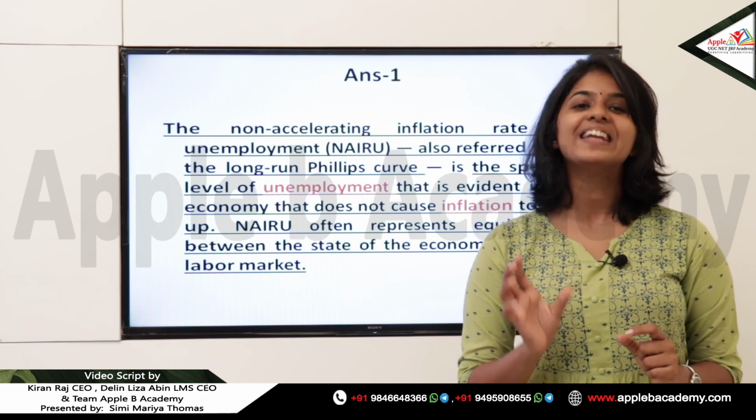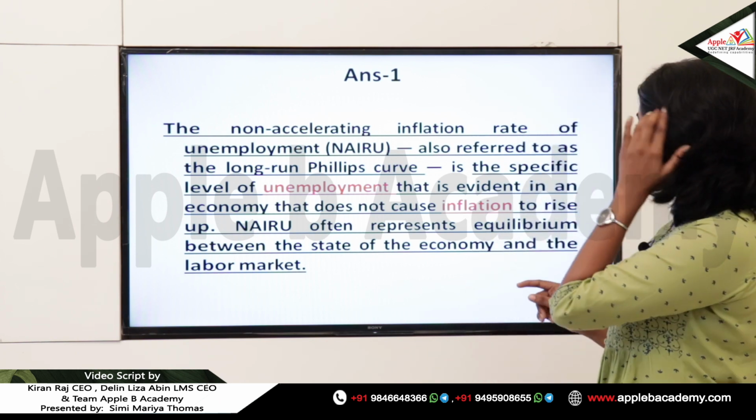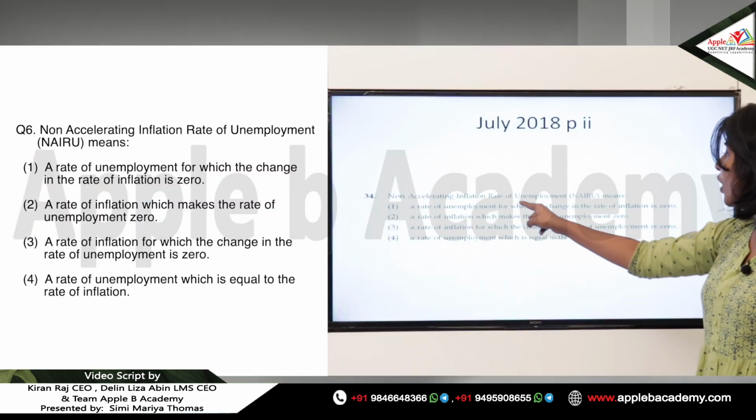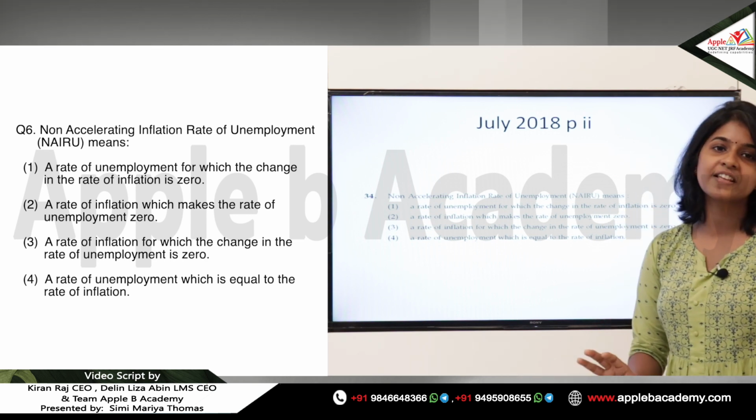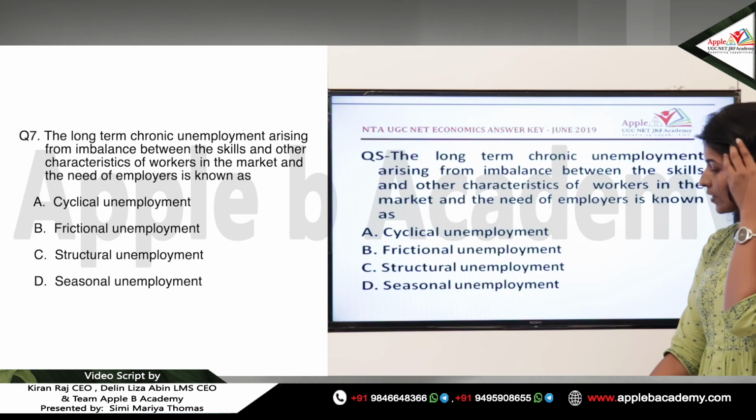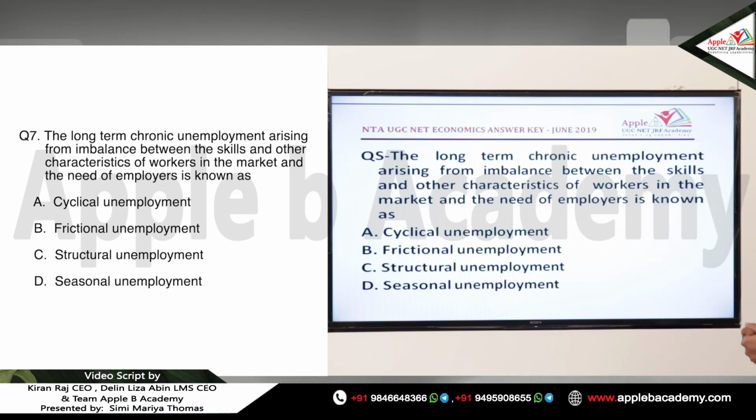The inflation cannot be increased at this point. Okay, so that is the answer. So the natural rate is the rate of unemployment for which the change in the rate of inflation is 0. The inflation rate cannot rise at this point. Next question, this was asked in June 2019.